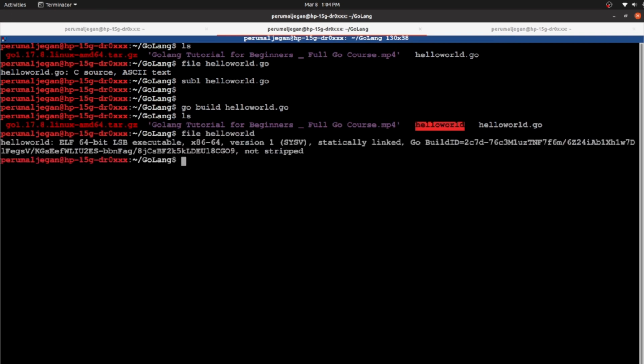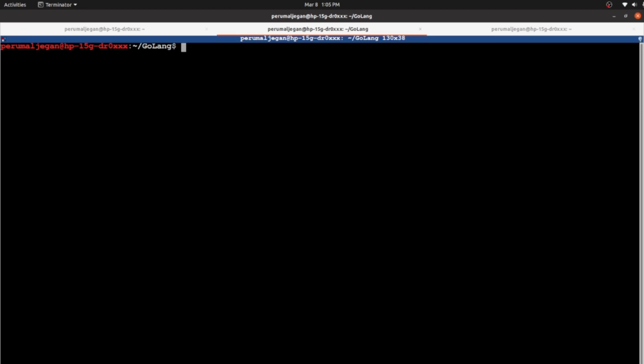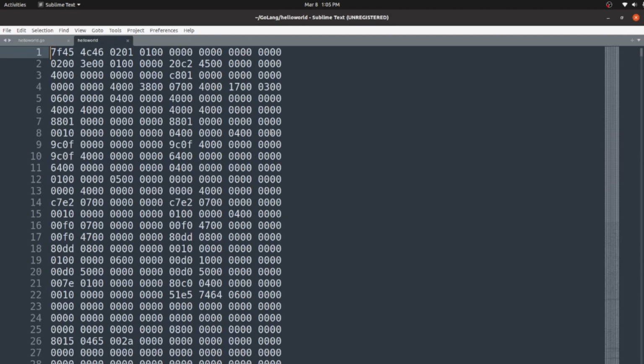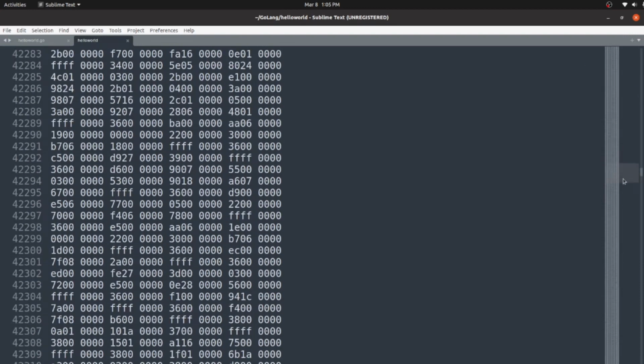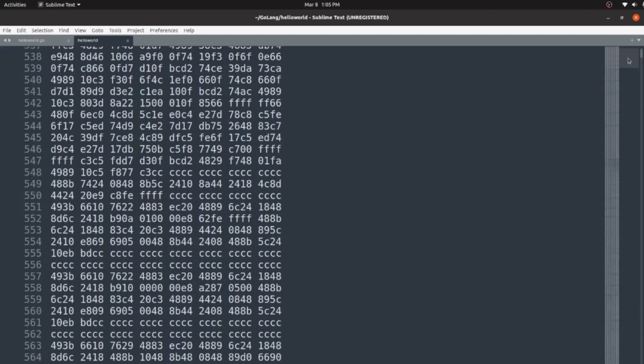If I check the file type, it is an Executable and Linkable Format, Linux 64-bit executable, statically linked, built with go build, and not stripped. So in a few seconds we created the Golang executable. If I go to Sublime Text and read the same executable, it is simply binary, non-readable characters, but binary machine language.